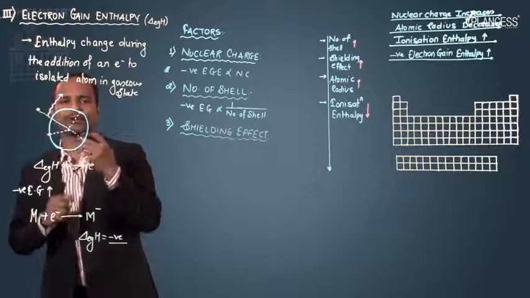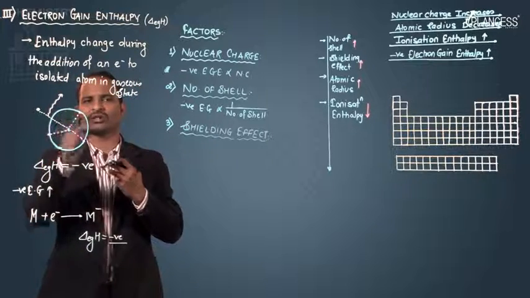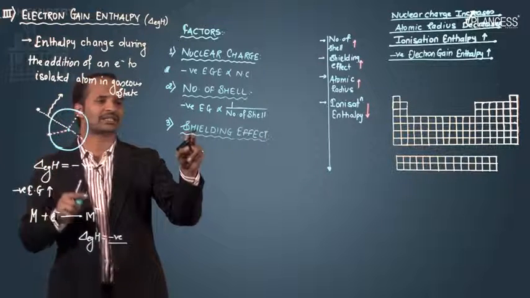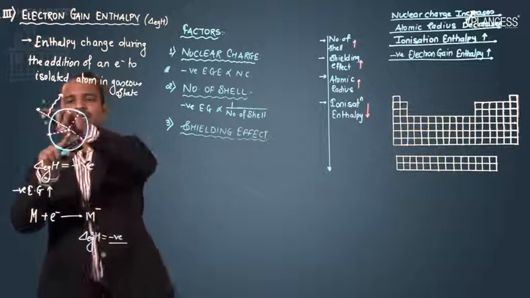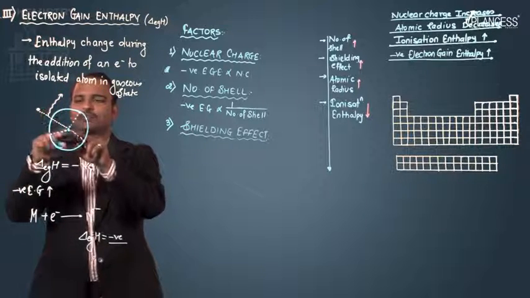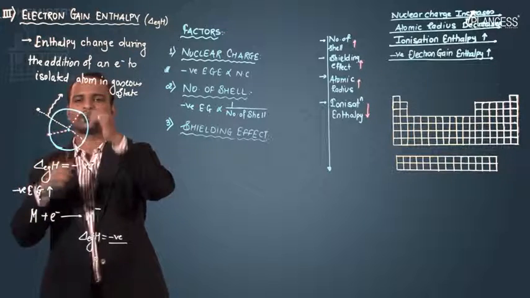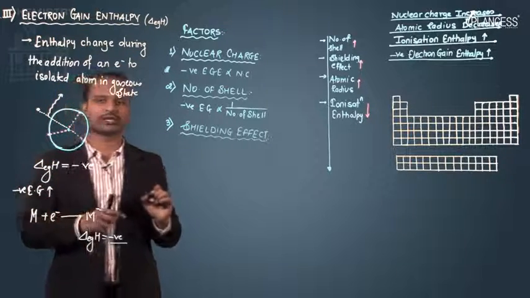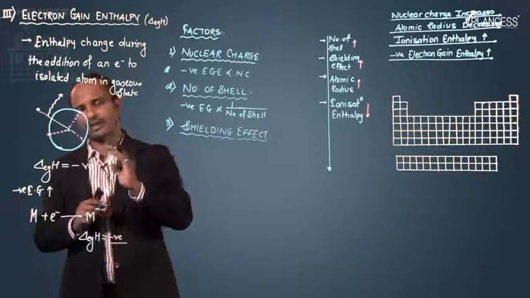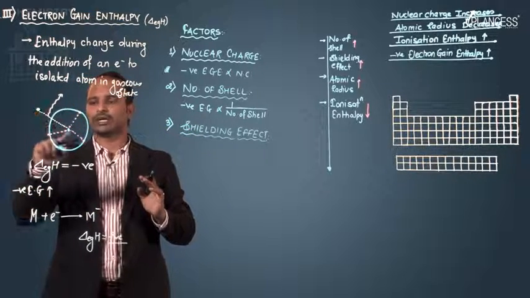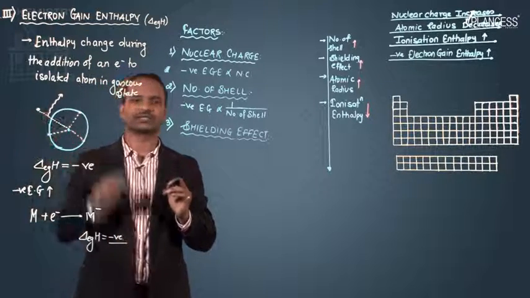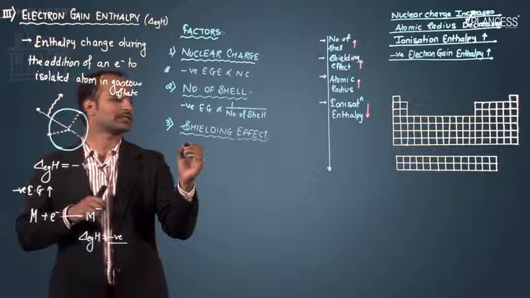Due to the shielding effect, the effect of the nucleus on the outermost shell decreases. If the effect of the nucleus decreases due to the increase in the shielding effect, that means the pulling power of the nucleus on the coming electron will also decrease. And if the pulling power decreases, that is, attraction decreases, it means less energy will evolve. So if the shielding effect increases, the effect of the nucleus decreases, and hence the nucleus's pulling power will decrease and, since attraction decreases, less energy will evolve.